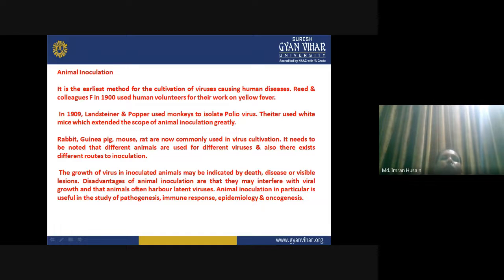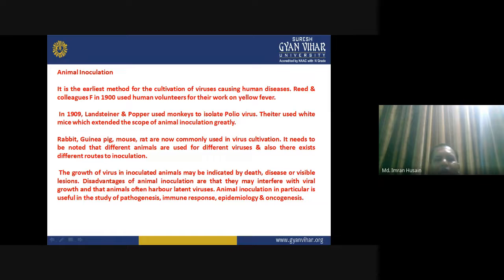Animal inoculation. It is the earliest method for cultivation of viruses causing human diseases. Reed and colleagues in the 1900s used animal volunteers for their work on yellow fever. So Reed and colleagues first used this method.